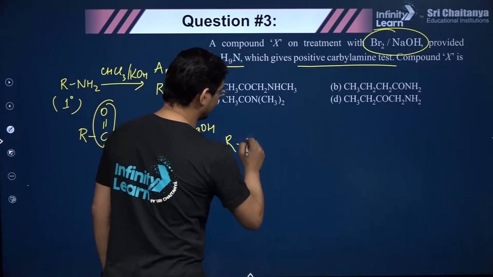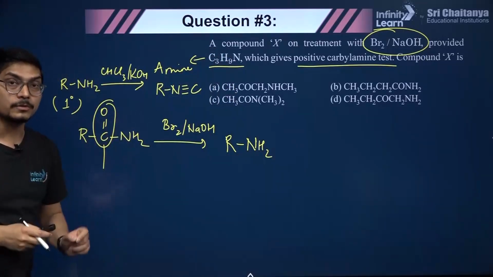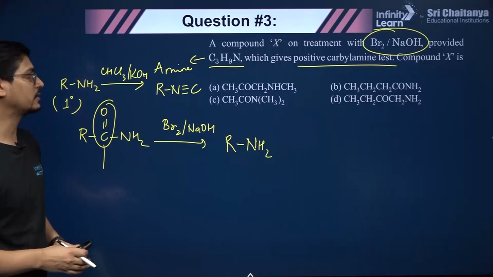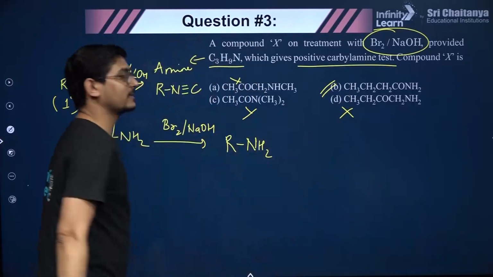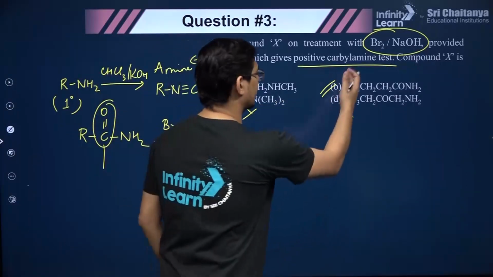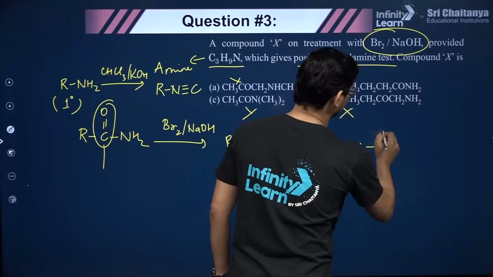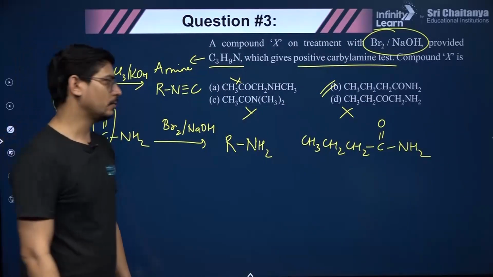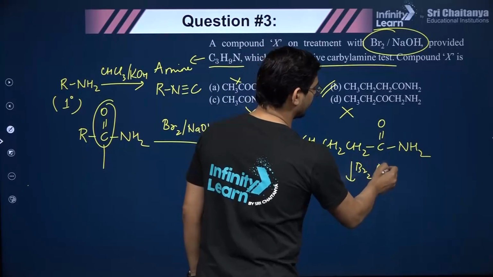So what you will get is RNH2. That means for a compound to be able to react in Hofmann bromamide degradation reaction, it must be like RCONH2. So this will not react, this will not react, this will not react. The only choice left is this one. Because this is not RCONH2, this is not, this is not. Let's check once finally. CH3CH2CH2C double bond O NH2. When you react it with bromine and NaOH, Hofmann bromamide degradation reaction will happen, guys.